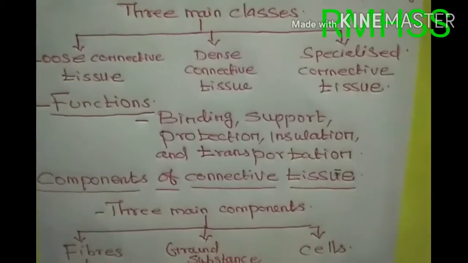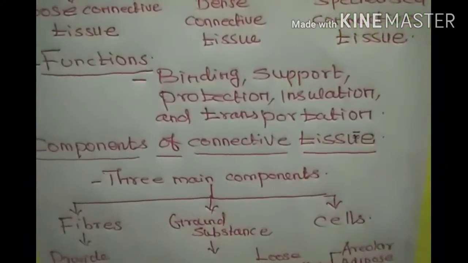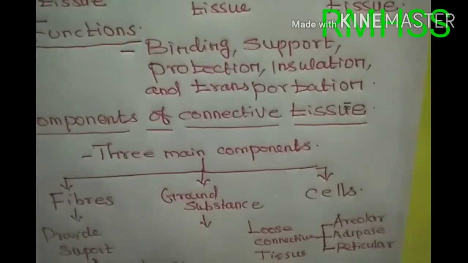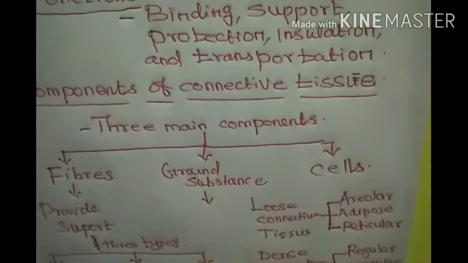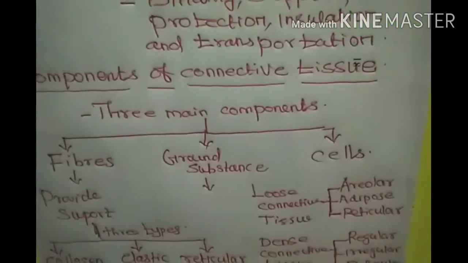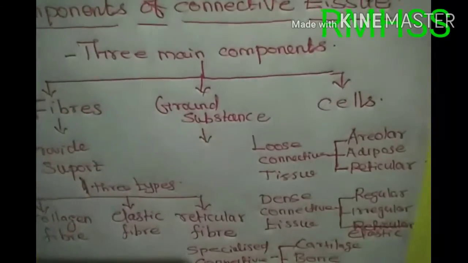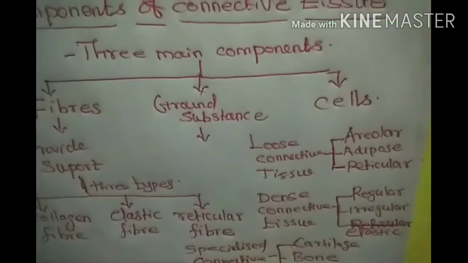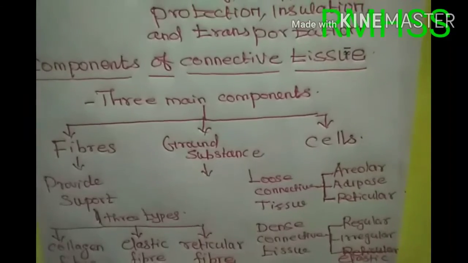So next one, components of connective tissues. What are the components of connective tissues? Three main components: fibers, ground substance, cells. What's the function of fibers? They provide support. There are three types of fibers. First one, collagen fibers, another one elastic fibers, third one reticular fibers.